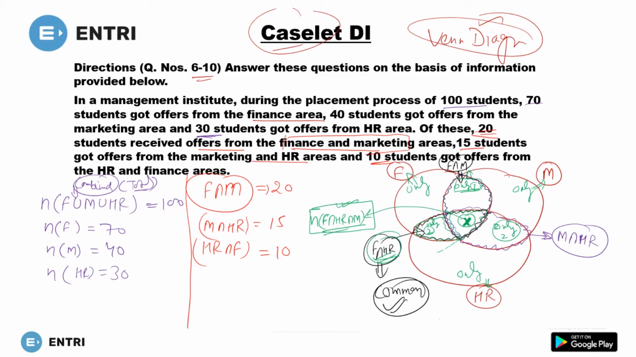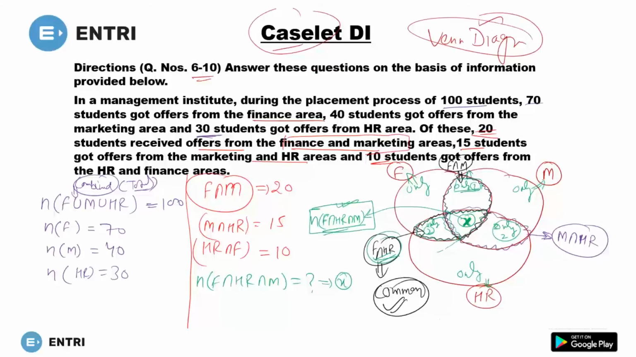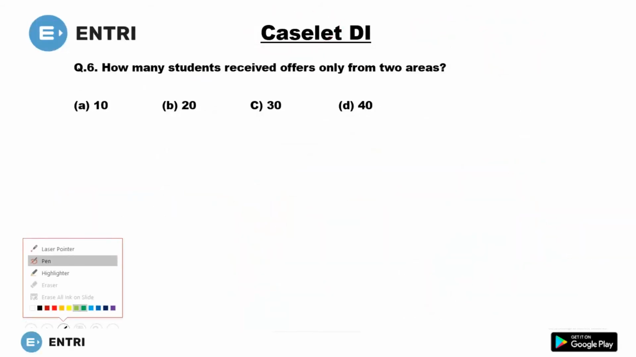So I hope this concept is clear. So this area is for all three. This area is for only two. This area will be for only one. So you have to find actually this value. When you get this value, you will get the answer to your question. Okay. So you have to find n of finance intersection HR intersection marketing. This one you have to find and let this value be x. So there is a formula, and what is that formula? Okay, move to the next actually. And what is that formula?